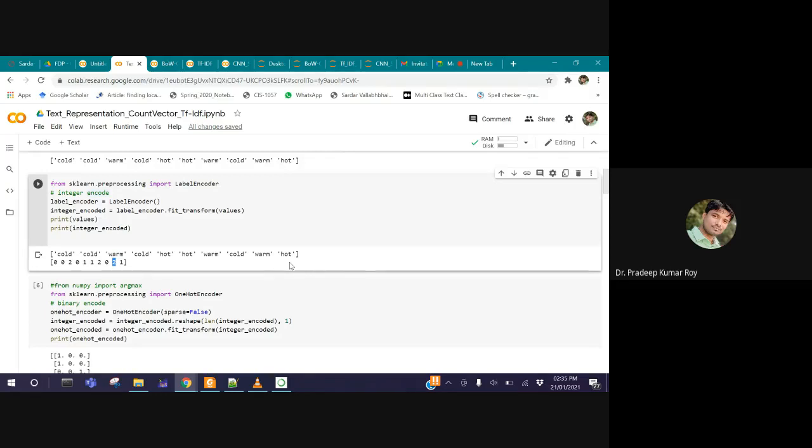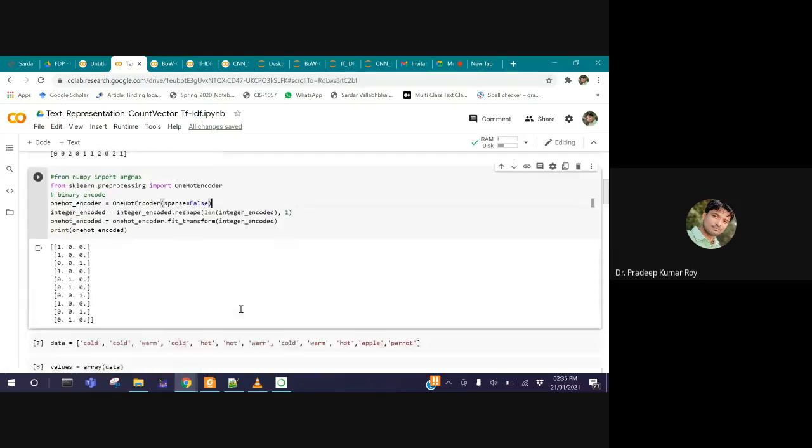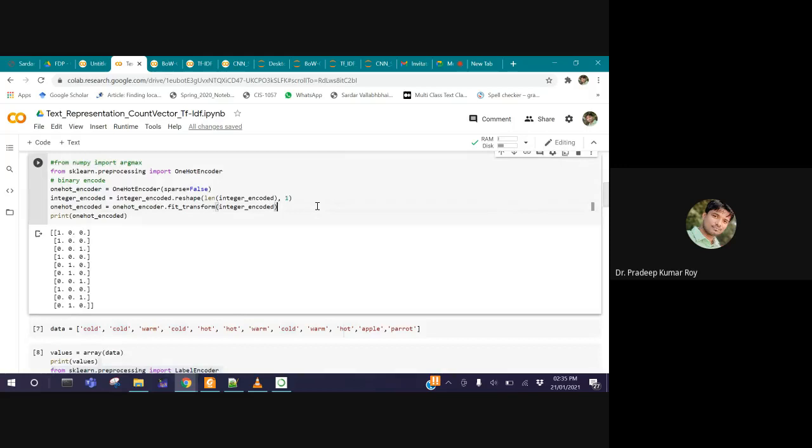The given line of code assigns an integer value to all the different words in the message. In the given message, we have only three different words, and each word receives an index value based on alphabetical order. Now, in the next lines of code, we are trying to encode this message into one hot encoding format. I am running this code. After these lines, there is a one hot encoder function that is already present in the scikit-learn library. You just have to import it.